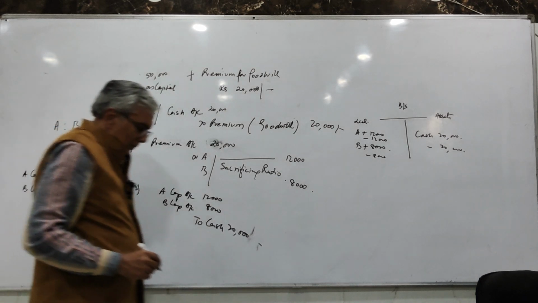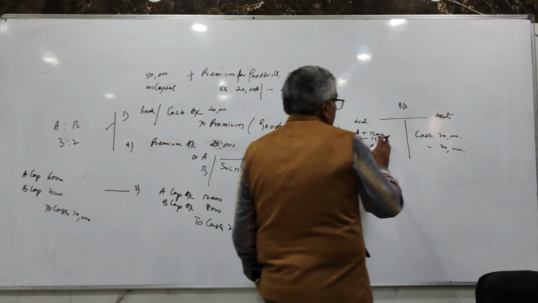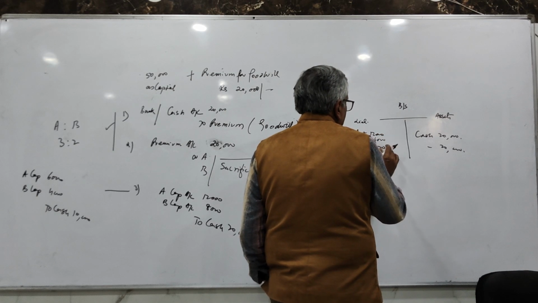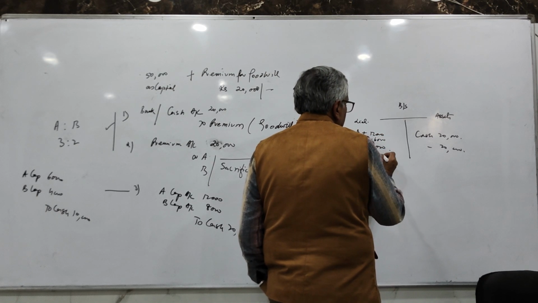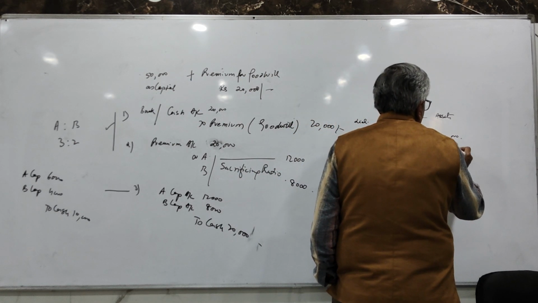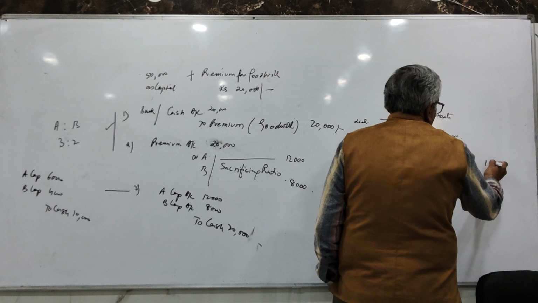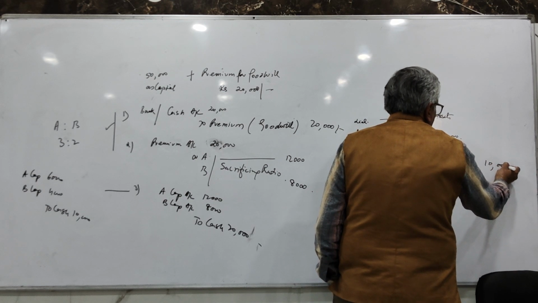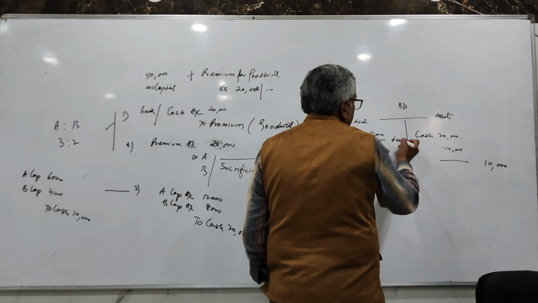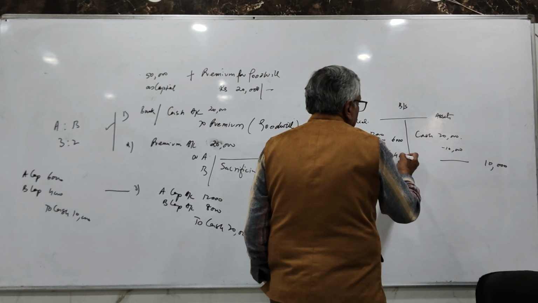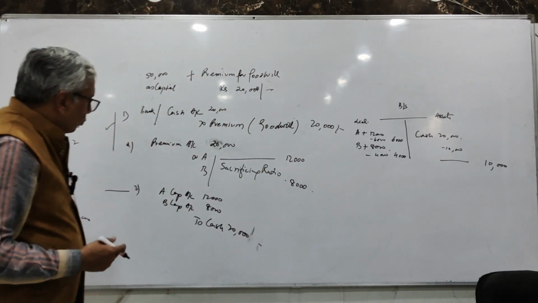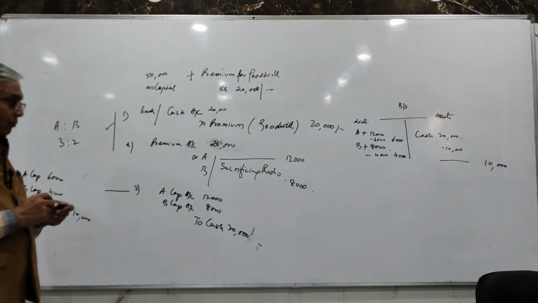A withdraws only 6,000, B withdraws only 4,000, and cash is withdrawn only 10,000. So what happens? 10,000 rupees cash remains in the business, and here A's capital account remains credited by 6,000 and B's capital account remains credited by 4,000. So this is the fourth case, fourth entry.